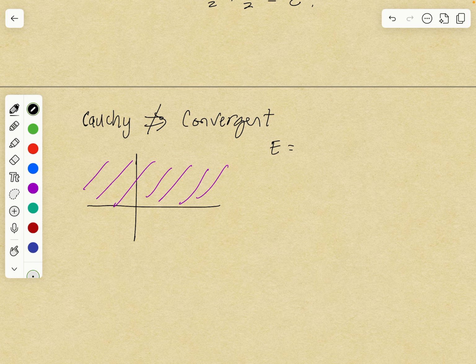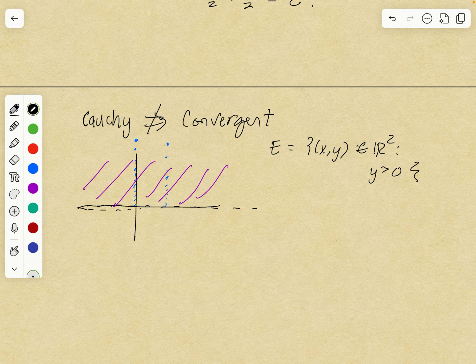Let's say this is E. It's the set of points x, y in R2 such that y is greater than 0. So you don't include this x-axis. Then you could just take a sequence of points down the y-axis that converges to 0, 0, but 0, 0 is not in E.